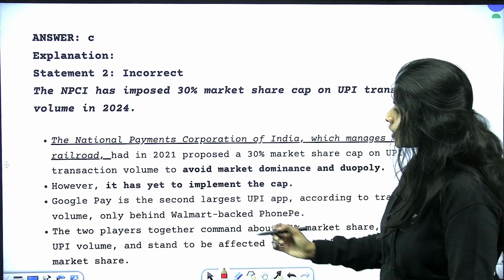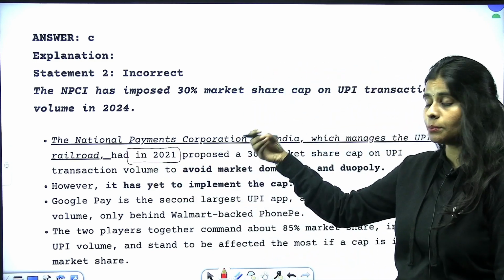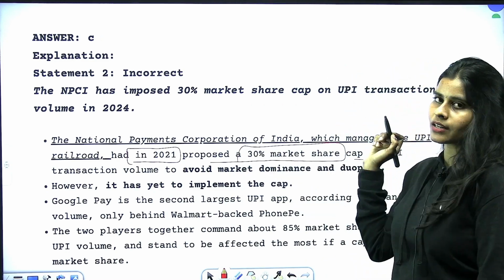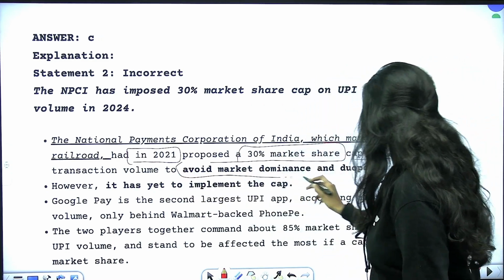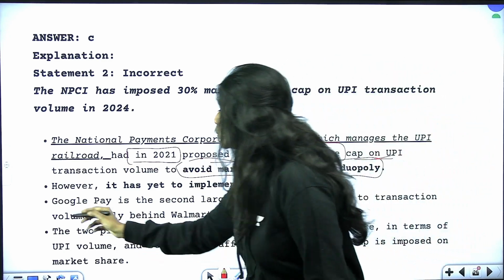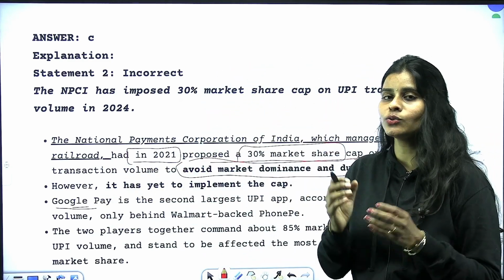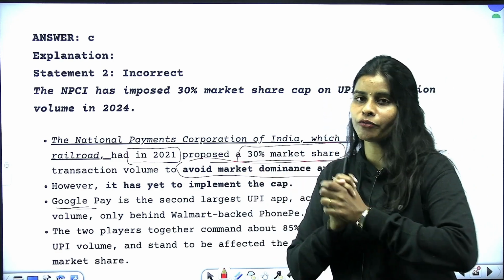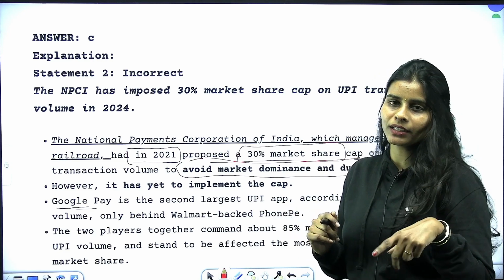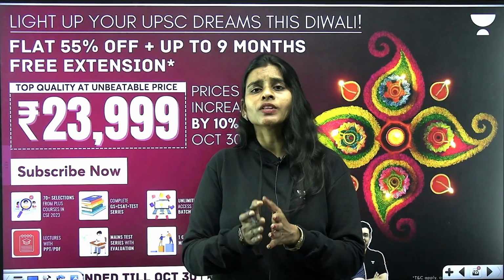Okay, so if you see this slide, you can find that it was proposed in 2021 by NPCI that there will be a 30% market share cap on UPI transactions so as to avoid market dominance and duopoly. Why? Because right now you can find that Google Pay and PhonePe are the two largest players, having a huge amount of market share in this particular field, right? So this is something which you have to keep a tab on. Why? Because anytime this can get amended. Okay, so this is all for today.